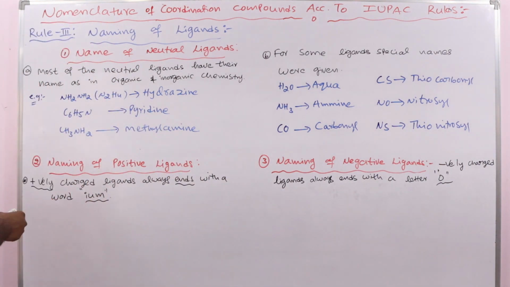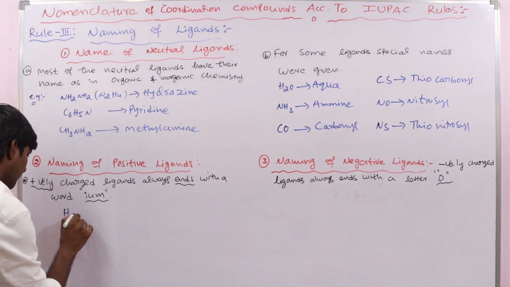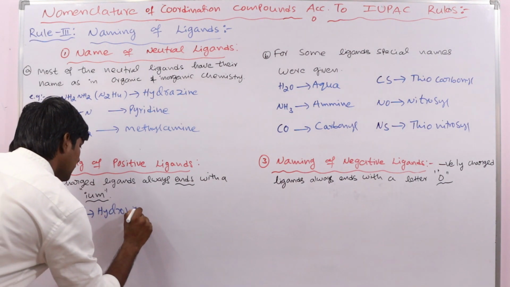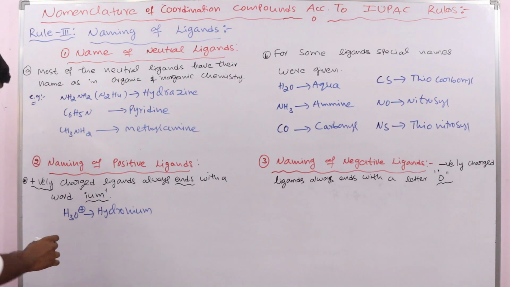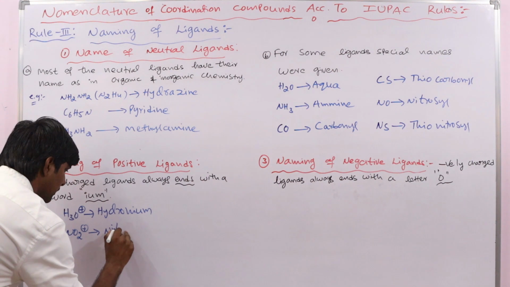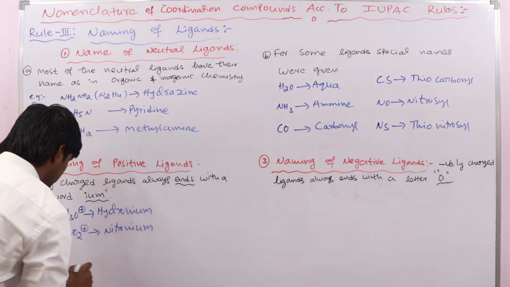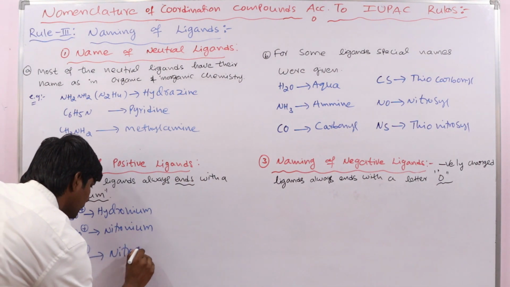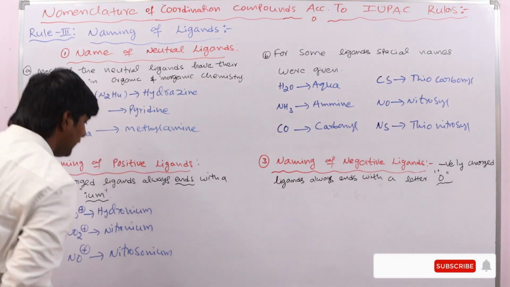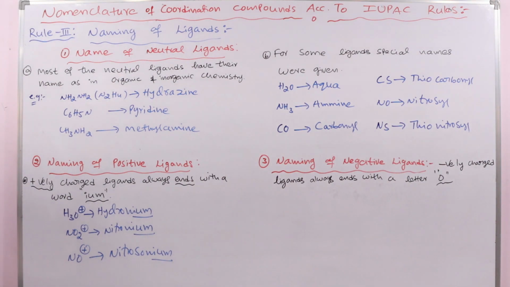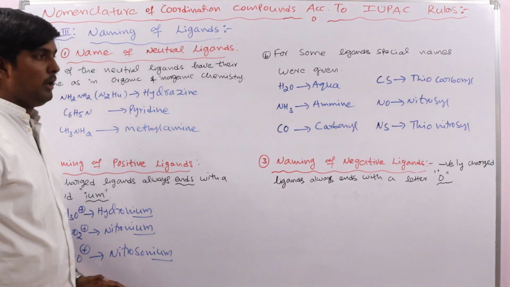Okay, for example, H3O plus, hydronium. Okay, NO2 plus, nitronium, NO plus, nitrosonium. Okay, see, any positively charged ligand, its name is ending with the word IUM. Hydronium, nitronium, nitrosonium, like this.